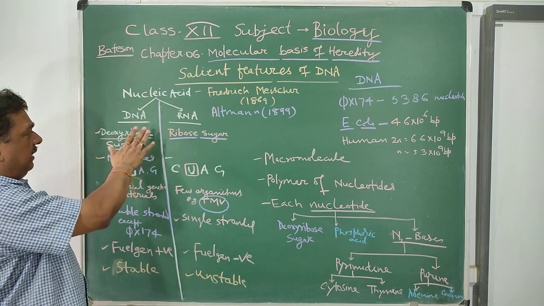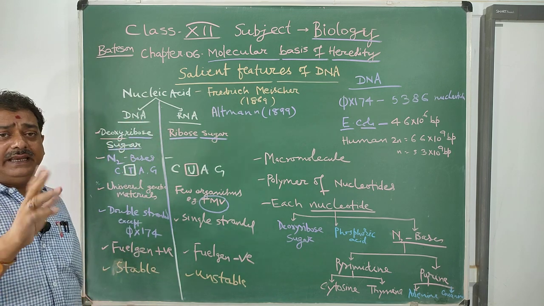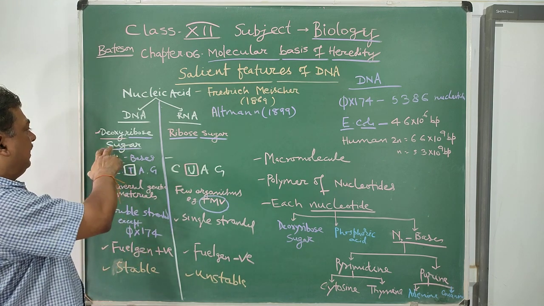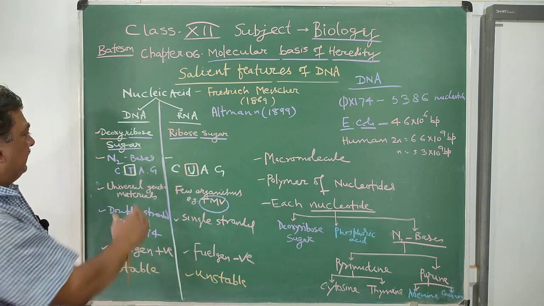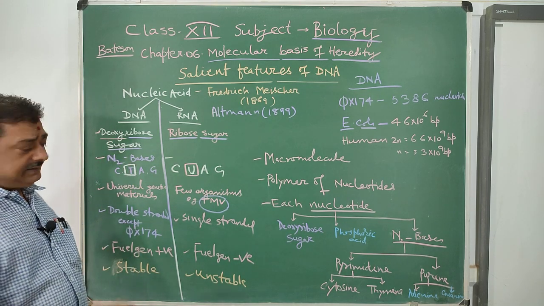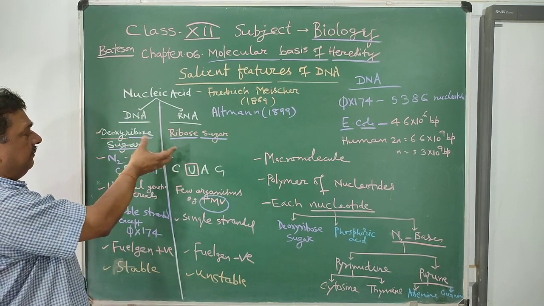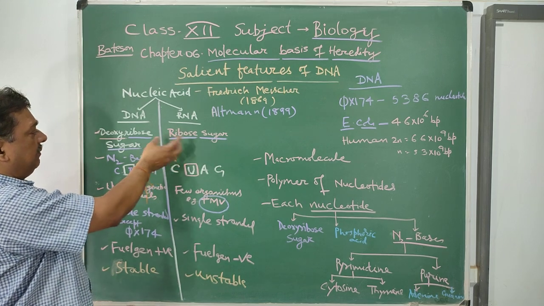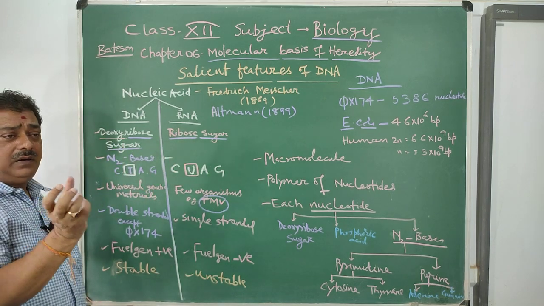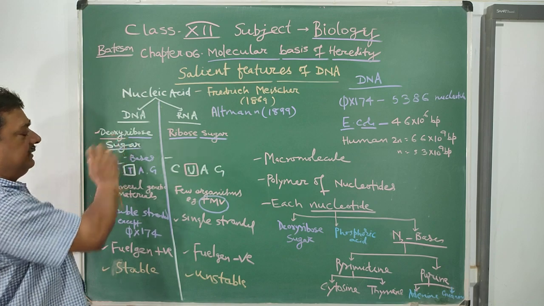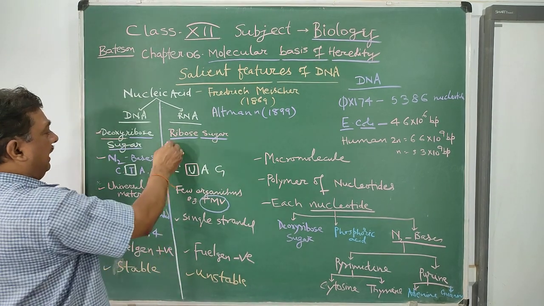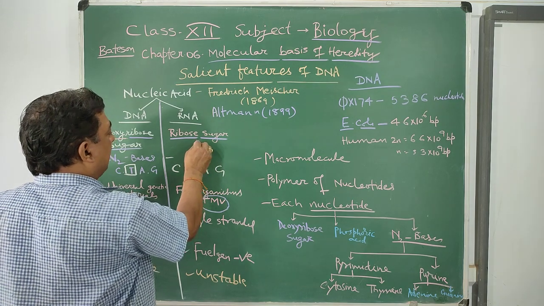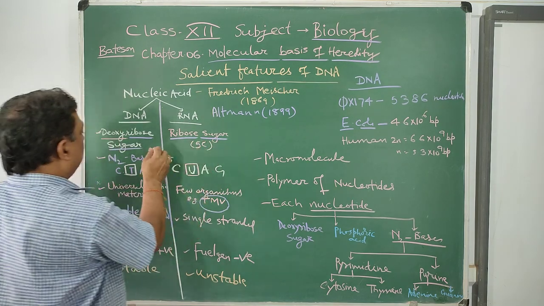What are the differences between DNA and RNA? In DNA, deoxyribose sugar is found. What is deoxyribose sugar? As the name indicates, deoxy means ribose sugar minus one atom of oxygen is called deoxyribose sugar. Deoxyribose sugar and ribose sugar both are 5 carbon compounds, so they are called pentose.